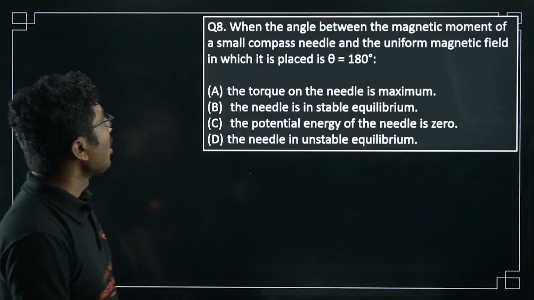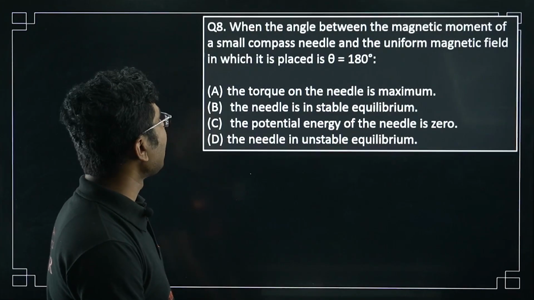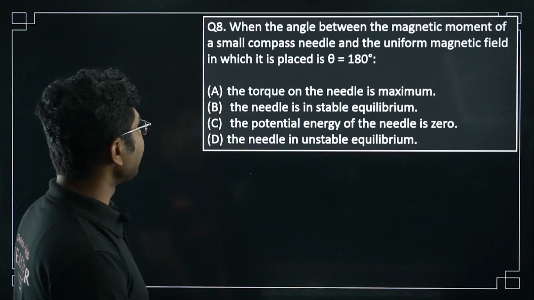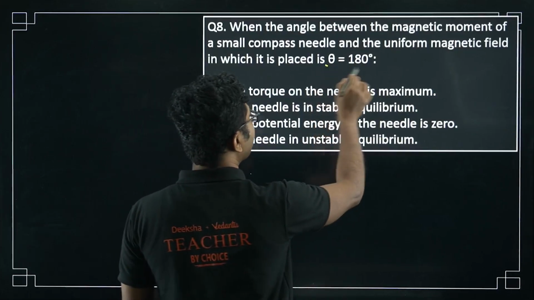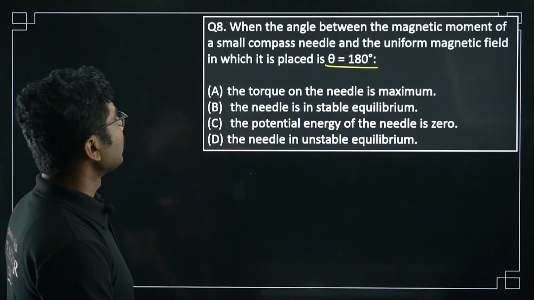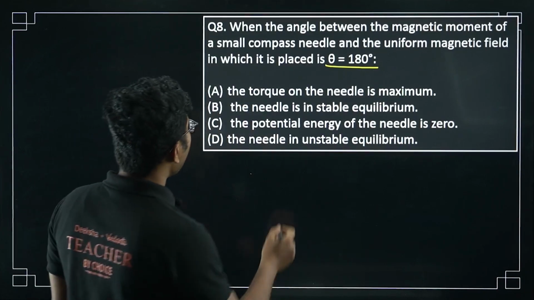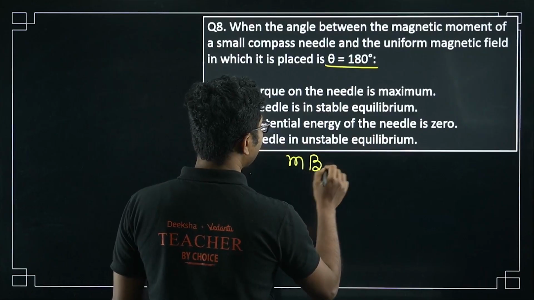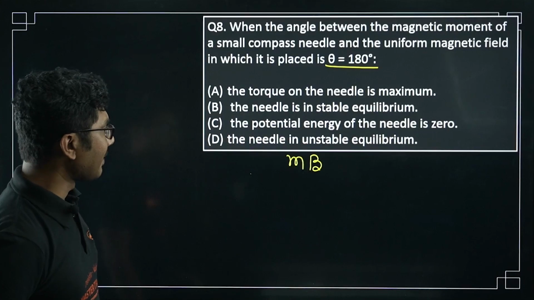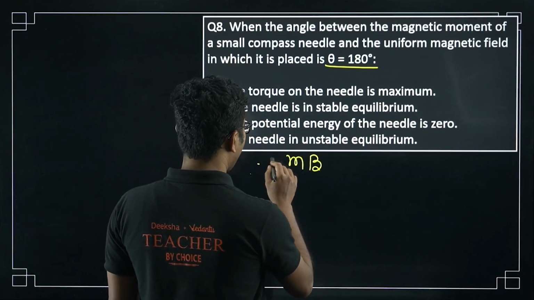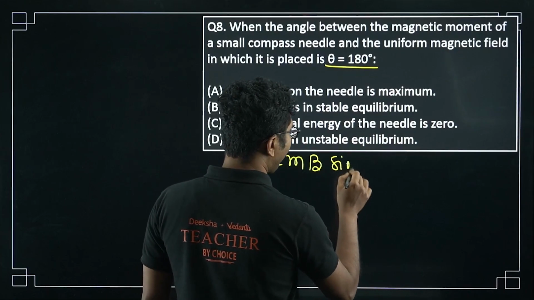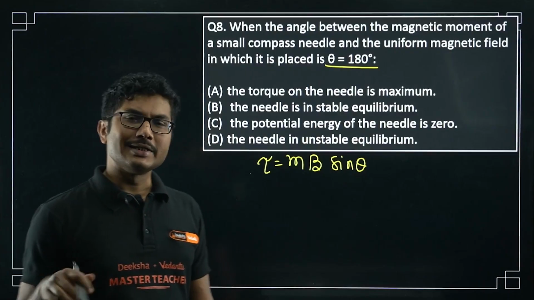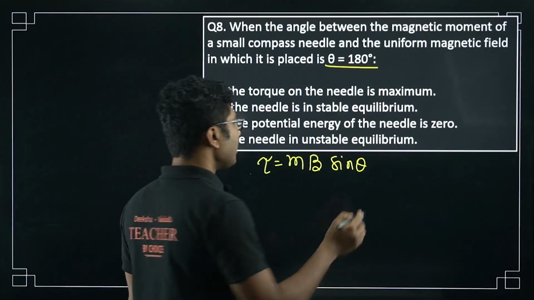Now next question. When the angle between the magnetic moment of a small compass needle and the uniform magnetic field in which it is placed is theta equals 180 degree, the torque on the needle is maximum. What is the torque? Torque is mB sin theta. So what is the value of sin 180 degree? Sin 180 degree is equal to sin 0, which is equal to 0. So it will be 0.